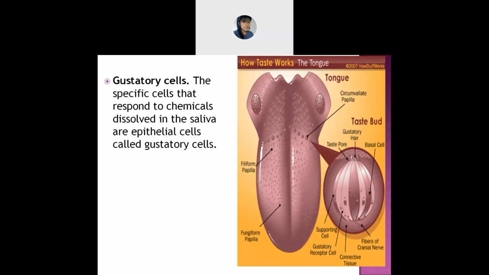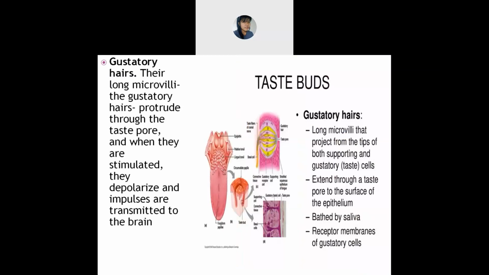The purpose is that whatever things you are having will dissolve with the saliva. They are also known as the epithelial cells, and also as the gustatory cells. Whatever things you're consuming will dissolve along with your saliva. It means the gustatory cells will respond, whether it's sweet, salty, bitter, all these things. Is it clear about the gustatory cells? Yes, ma'am. Okay. Next is the gustatory hairs.